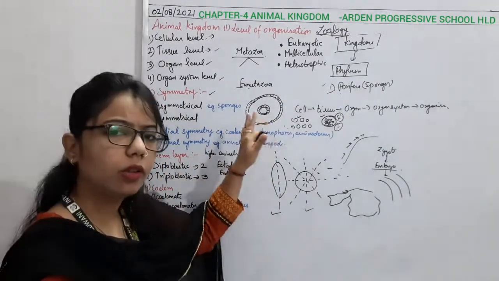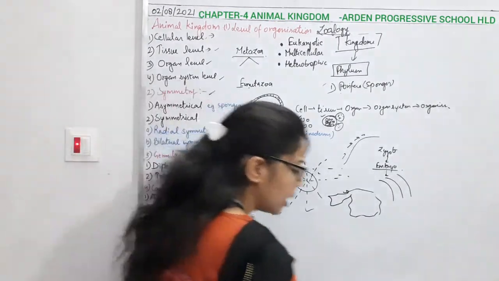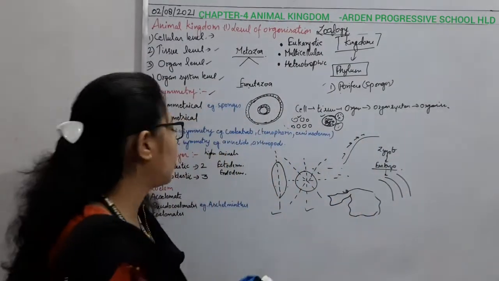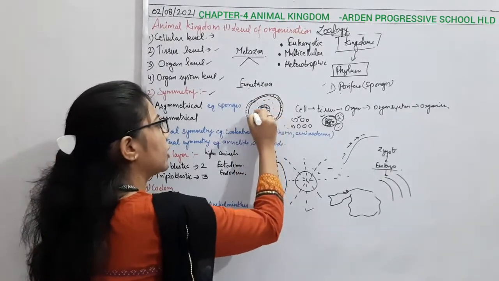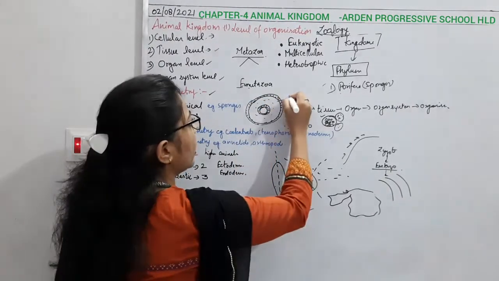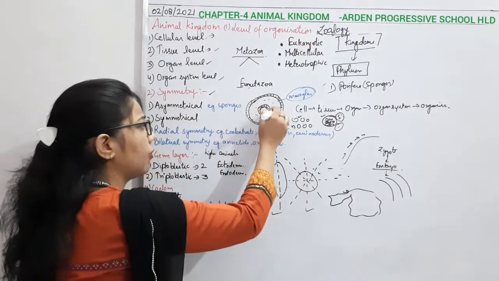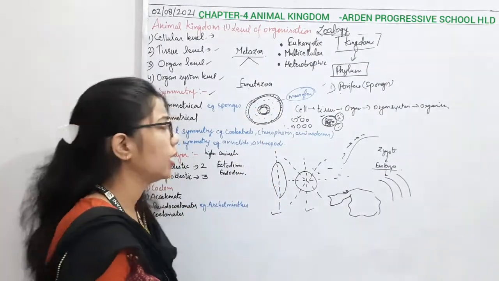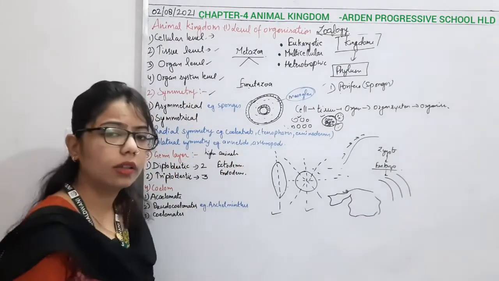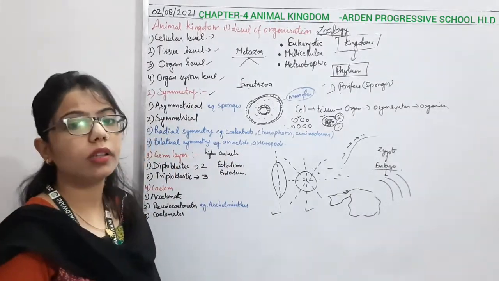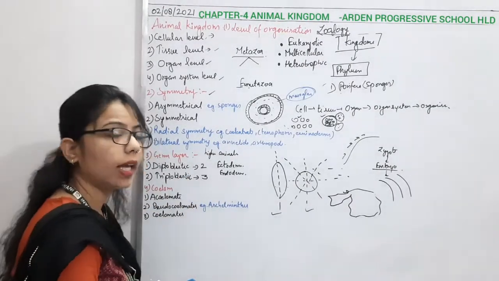So initially in the lower phylum, we have only two layers, and instead of the third layer, which is present in case of triploblastic, that is the mesoderm, what do they have? They have the mesoglea. Mesoglea means that there is no mesoderm, only a gel-like fluid is present in place of the mesoderm. Okay, so how many layers are there? Ectoderm and the endoderm.